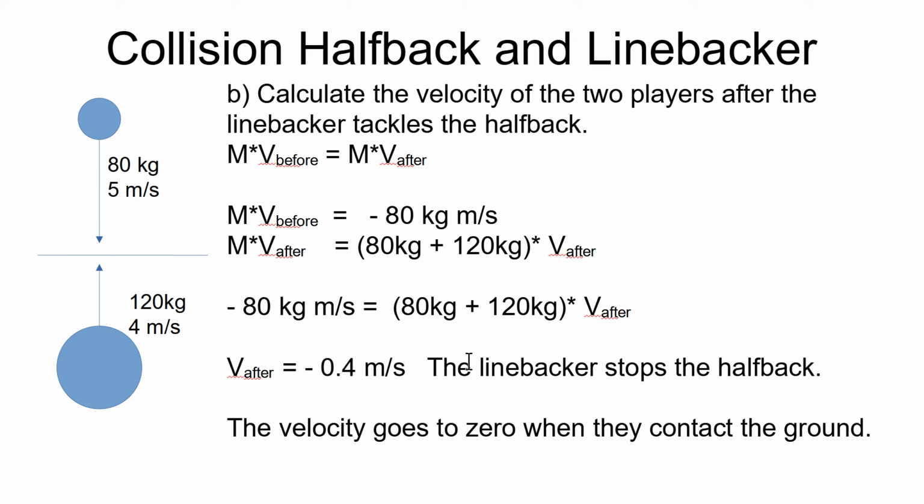This means we're going back away from the line of scrimmage. The ball does not cross the line of scrimmage. The halfback does not cross the line of scrimmage. And the linebacker has succeeded in stopping the motion of the ball. And of course they're going to fall to the ground, and then our velocity will be 0. But in the air, at the moment of the collision, the velocity of the two individuals together is minus 0.4, and they have the same velocity. It was a tackle situation, so there's only one object.